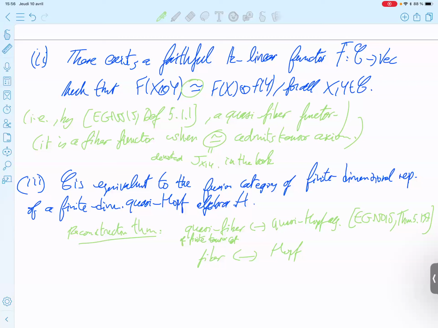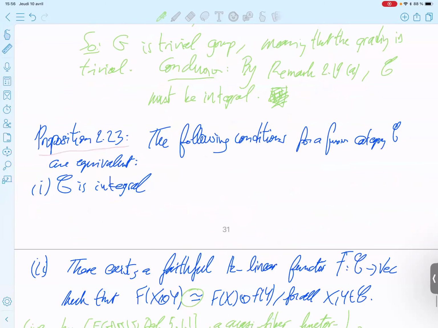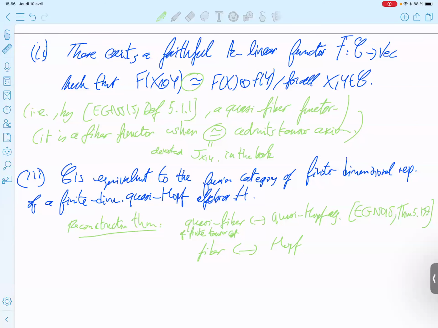But in the proposition stated here, it's restricted to the semi-simple case. But in fact, it is true without the semi-simple assumption. For quasi-Hopf, or more specifically for Hopf, it is theorem 5.3.12.